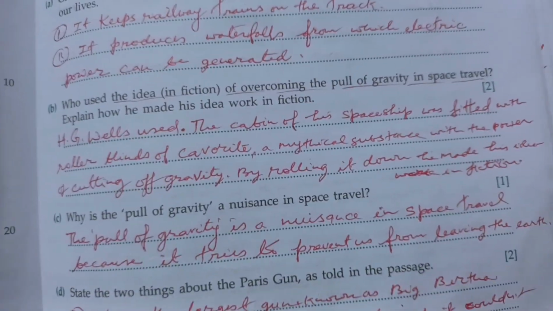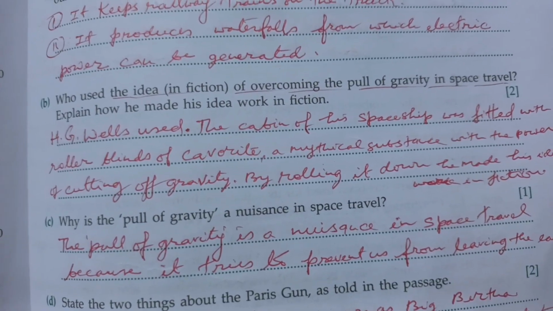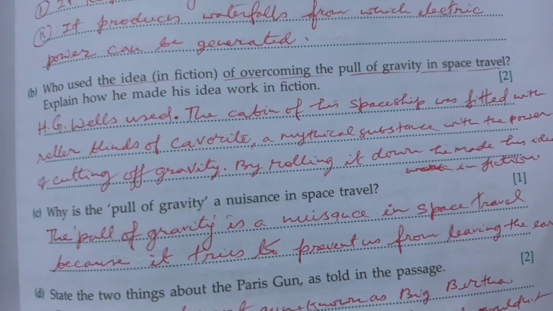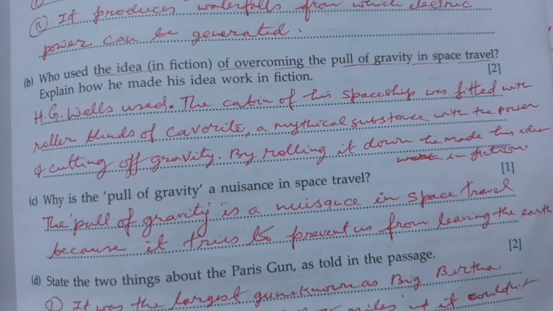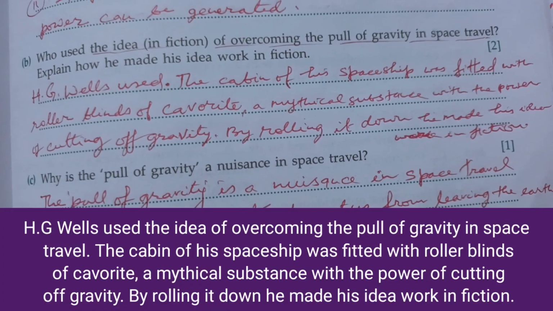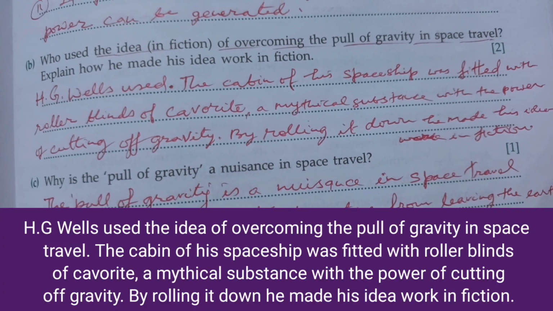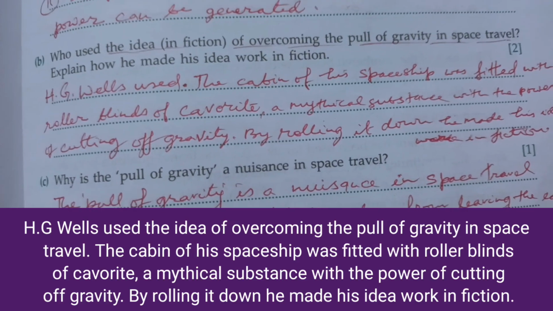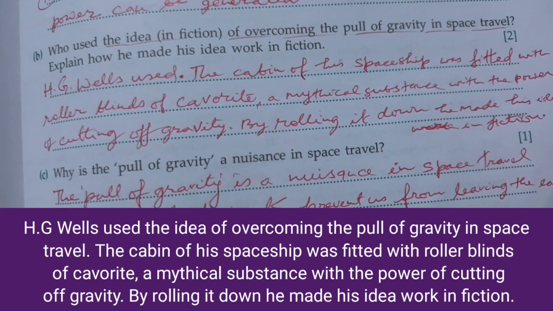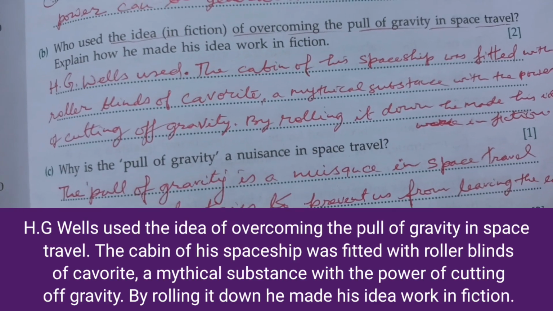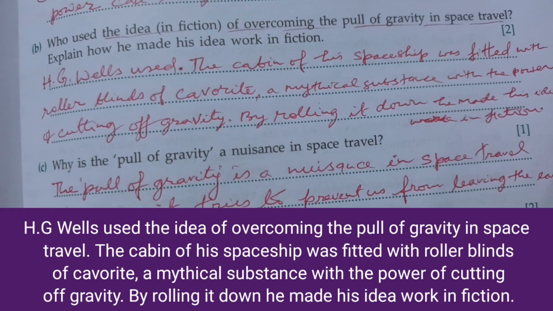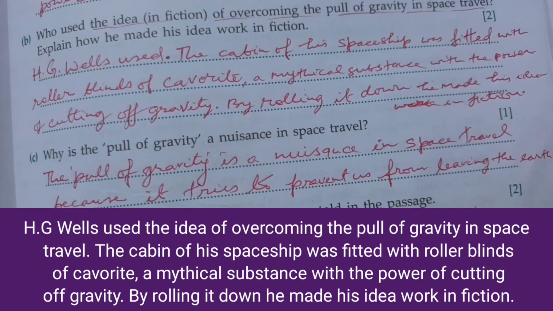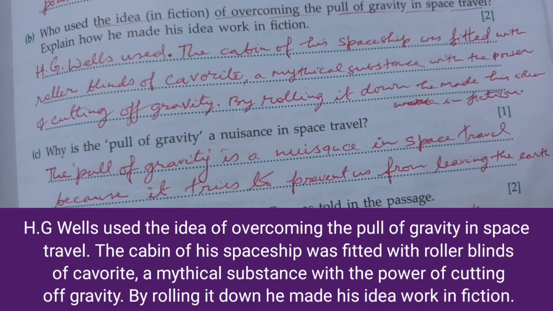Second one, who used the idea in fiction of overcoming the pull of gravity in space travel? Explain how he made his idea work in fiction. So the answer will be H.G. Wells used the idea of overcoming the pull of gravity in space travel. The cabin of his spaceship was fitted with roller blinds of carborite, a mythical substance with the power of cutting off gravity. By rolling it down, he made his idea work in fiction.